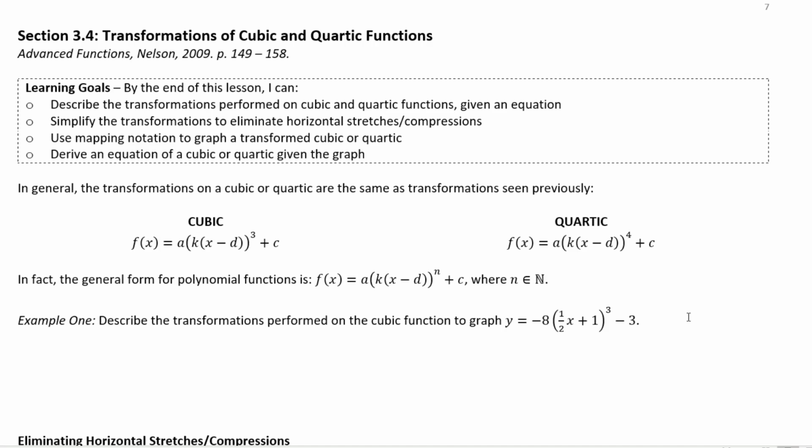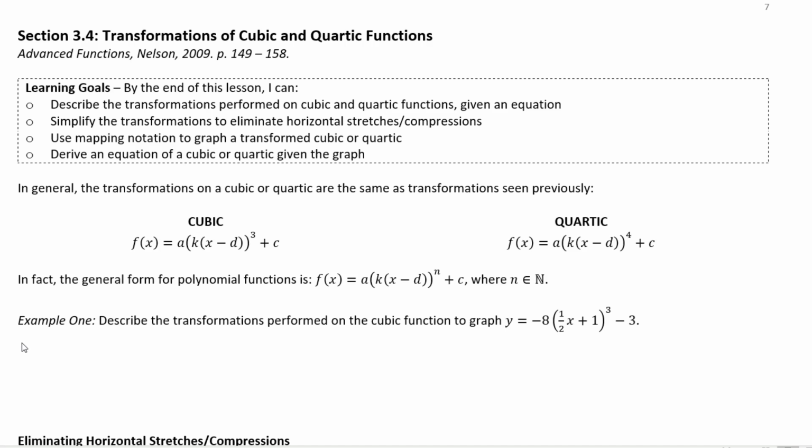So example 1 is fairly straightforward. It says describe the transformations performed on the cubic function to graph y is equal to -8, bracket 1/2 x plus 1, all to the power of 3, minus 3. Hopefully you immediately notice that this function needs to be factored in order to accurately determine the horizontal shift.